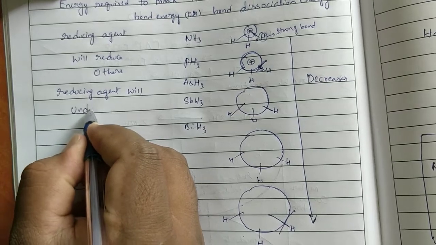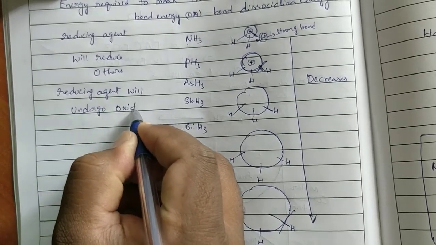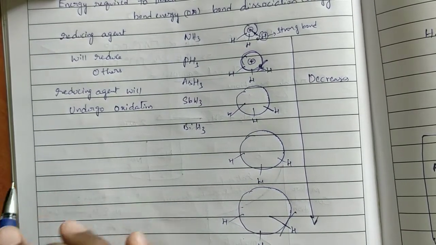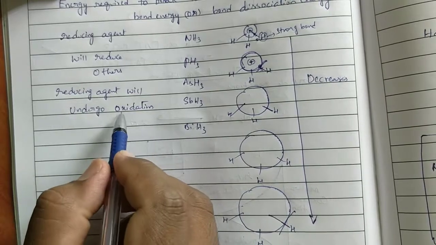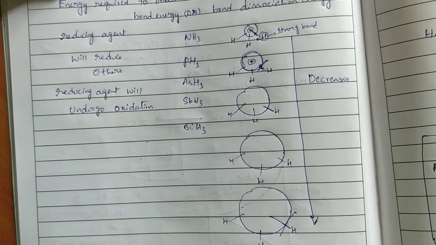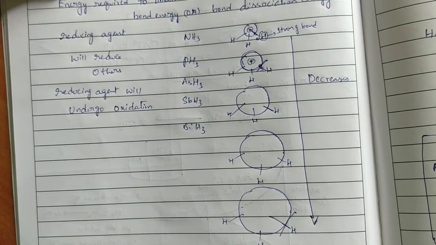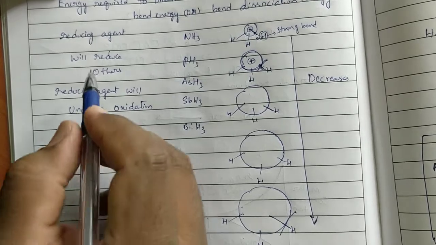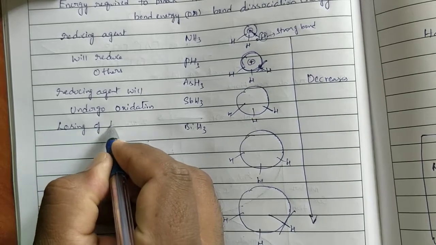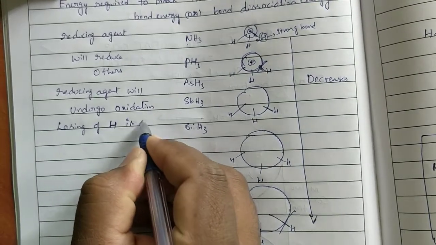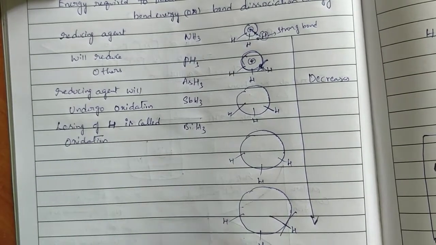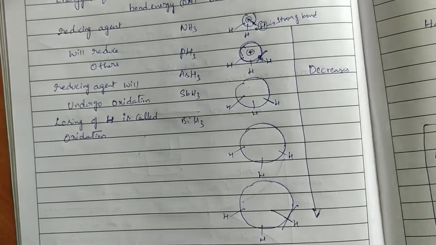Reducing agent will undergo oxidation. Is it correct or not? Reducing agent will undergo oxidation because reducing agent will reduce others. If it is going to reduce others, it will undergo oxidation. Losing of hydrogen is called oxidation.